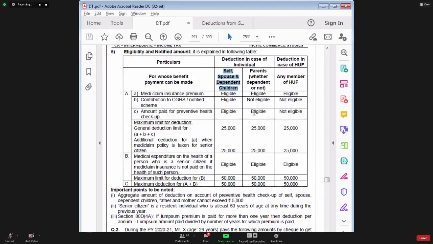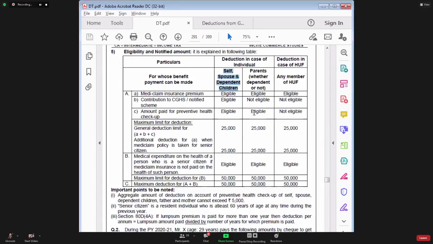Now what will happen? You know that deduction is allowed for dependent child, but you don't remember where dependent child was written. Was it written in section 80C or was it written in section 80D? That you don't remember properly. Therefore, the examiner would try to take advantage of this and he would ask you a point in the question saying that Mr. X has paid life insurance premium for his dependent child.